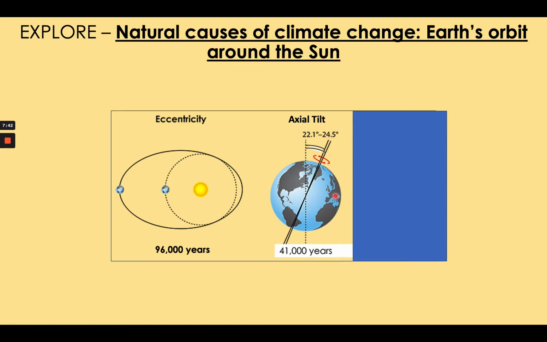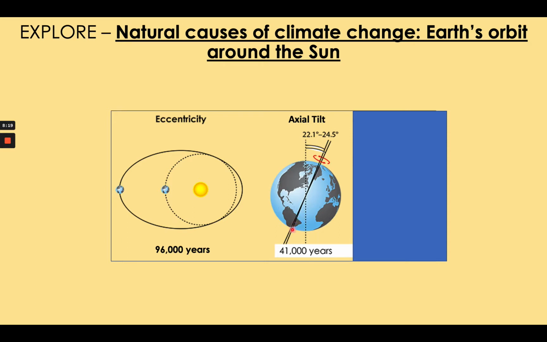So, for example, the UK. When the UK is tilted towards the Sun, we have summer, because the UK is more directly facing the Sun, so it gets more heat. However, 6 months later in winter, the UK is angled away from the Sun, like this. And so the sunlight is spread over a larger area because the UK is angled away, and so the UK is colder. These seasons would not happen anywhere on Earth if the Earth was directly vertical like this, and if the tilt of the Earth never changed.